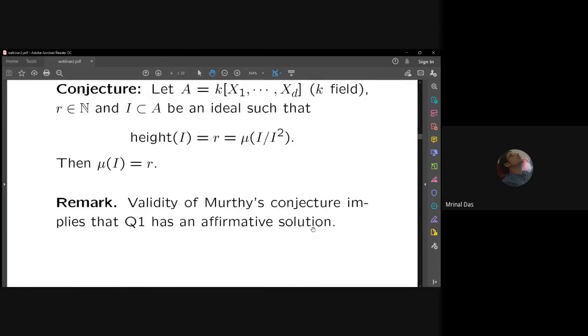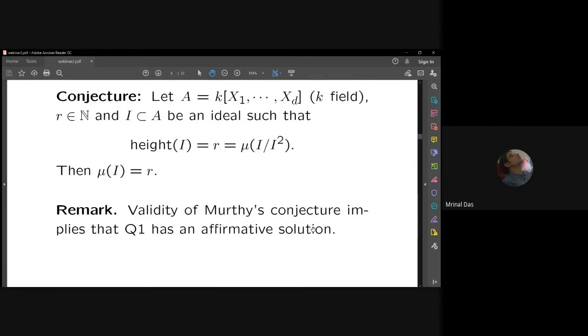Now, also note that if Murthy's conjecture is true, then it automatically implies that question 1 has an affirmative solution, because this is a more general question.